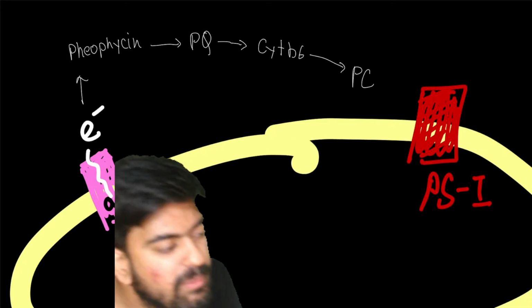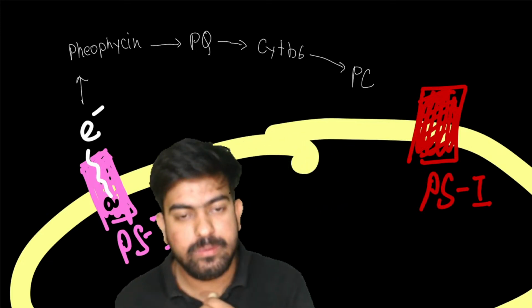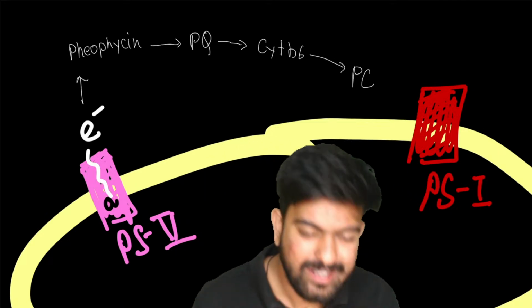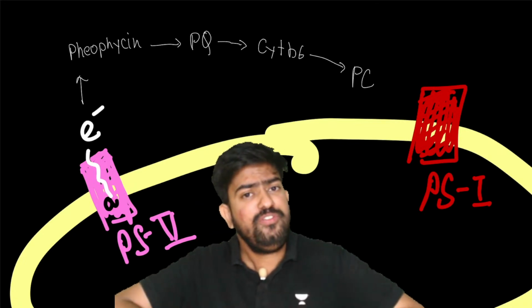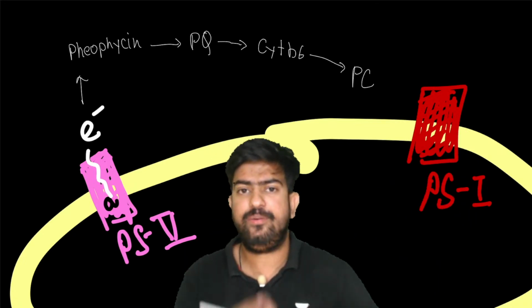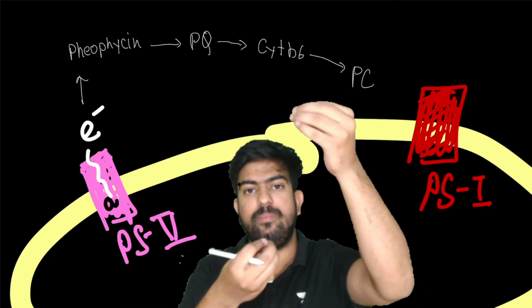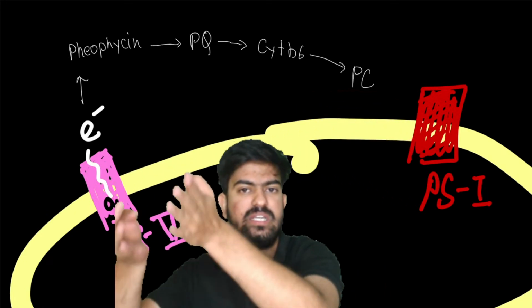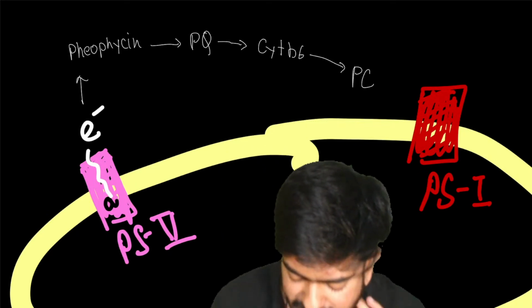Sir, how can we remember this? We are small, cute little kids. How can we remember so many things? Guys, you have to remember, you don't have any other option, right? So how are you going to remember? See, just remember: chlorophyll A, energy came, electron got excited, it went to the pheophytin. From the pheophytin, it went to the PQ, PQ to cytochrome b6, cytochrome b6 to PC. Clear? Now, you can remember it like this also.